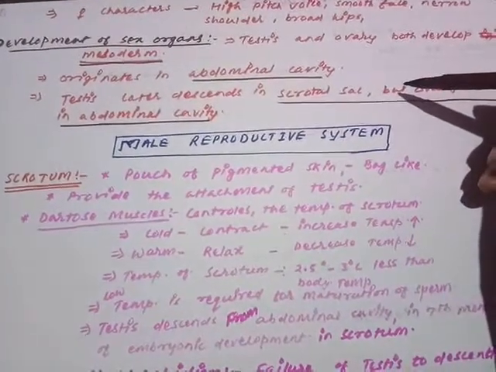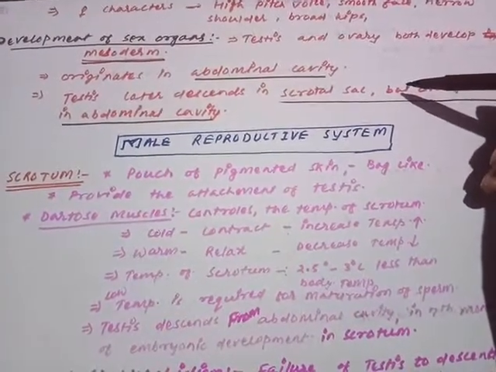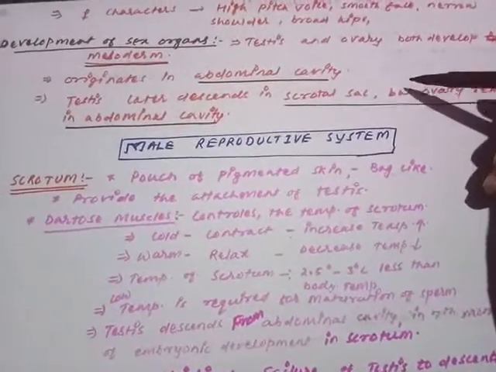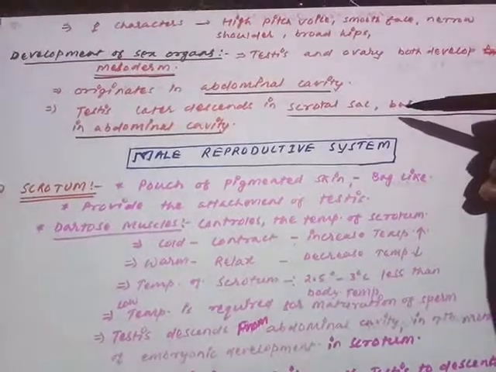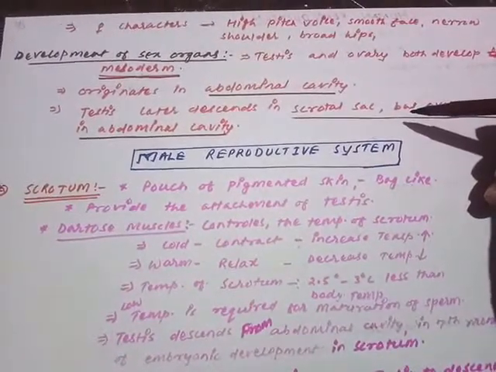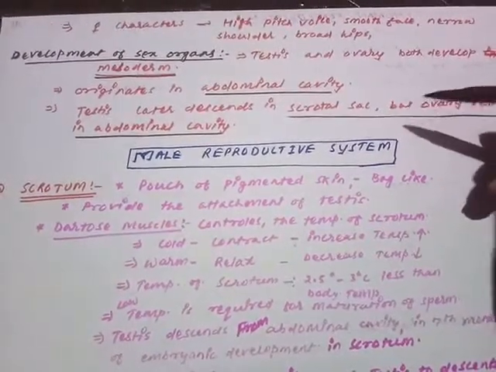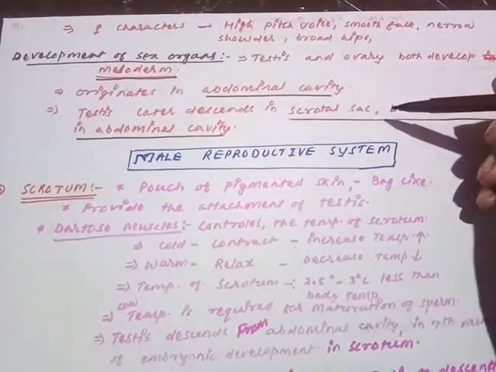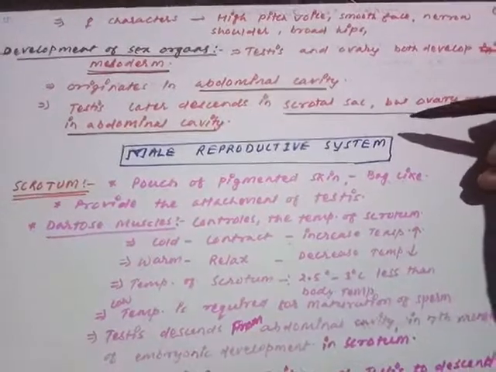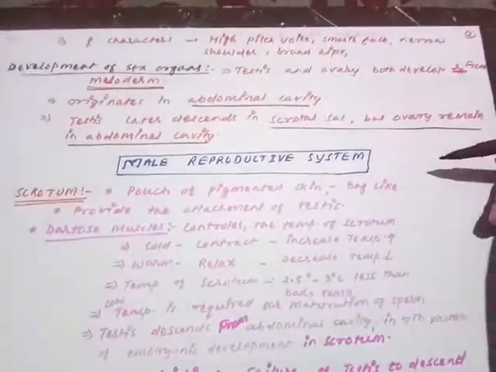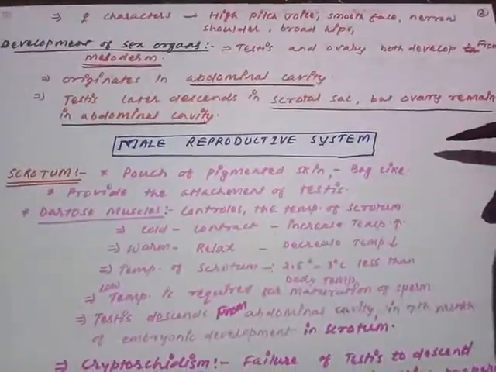Both testis and ovary originate in the abdominal cavity, but the testis moves downward into the scrotal sac in the later phase of the embryonic period, in the 7th month. The testis descends into the scrotal sac, but the ovary remains in the abdominal cavity throughout life.